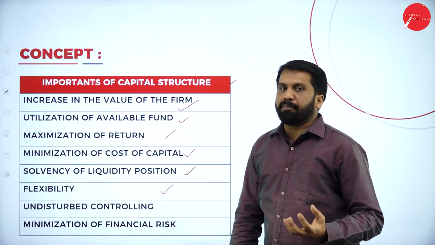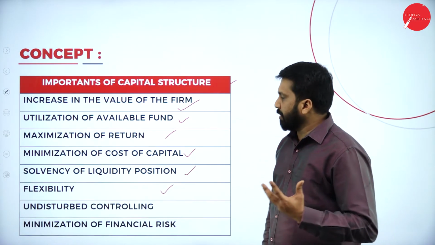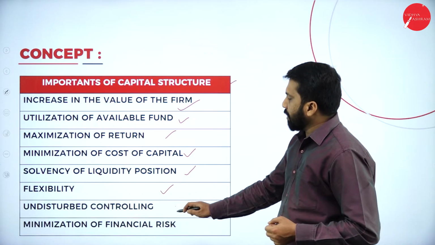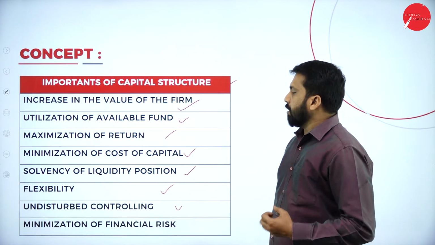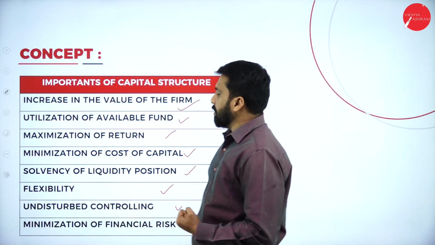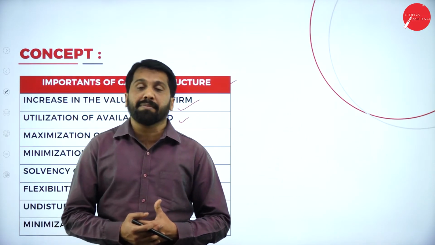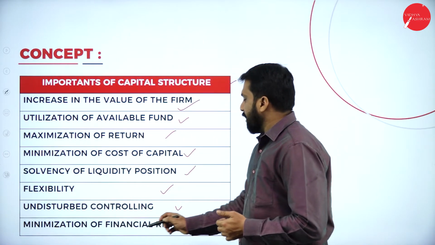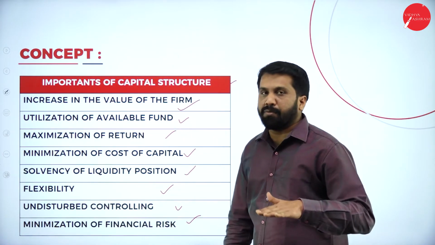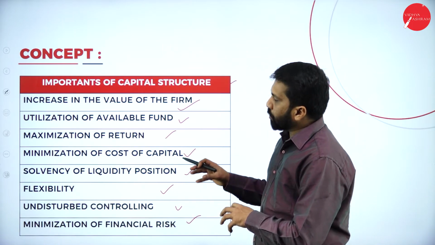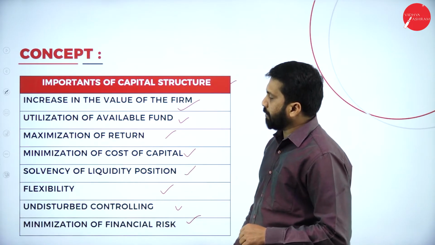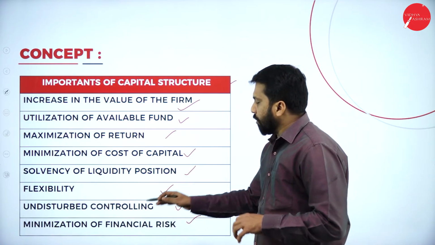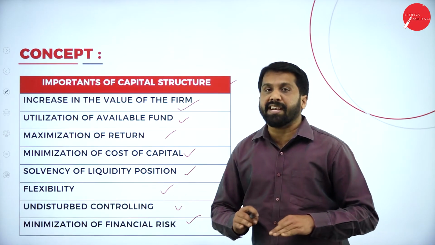Flexibility. Normally, capital structure is very flexible. Then, undistributed controlling. Undistributed controlling means the controlling part will become easier in the capital structure. Then, minimization of financial risk will be less. So, I am not going in depth. I am not explaining what is undistributing, what is risk, everything I am not explaining.